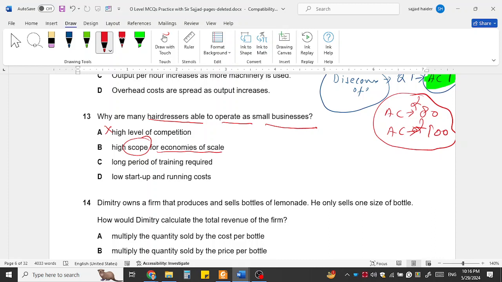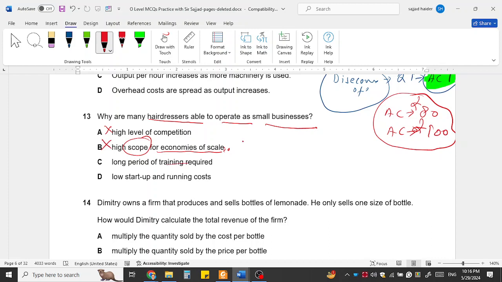But usually hairdressers have a small market, and a small market means they should stay small, because if they arrange too many seats for the customers, they will probably not get more customers, so they may face diseconomies. So this could not be the right option.